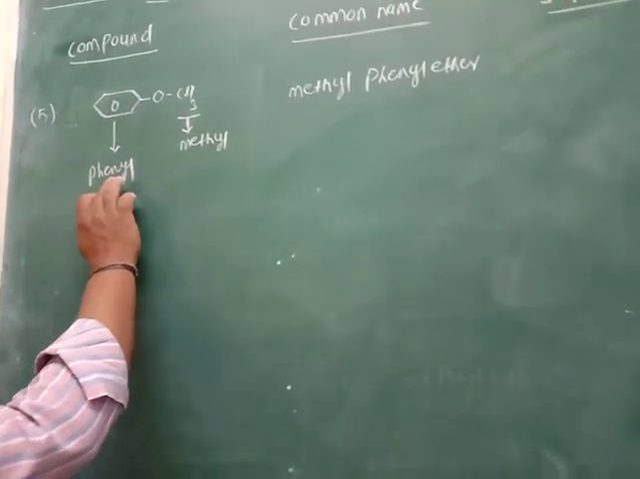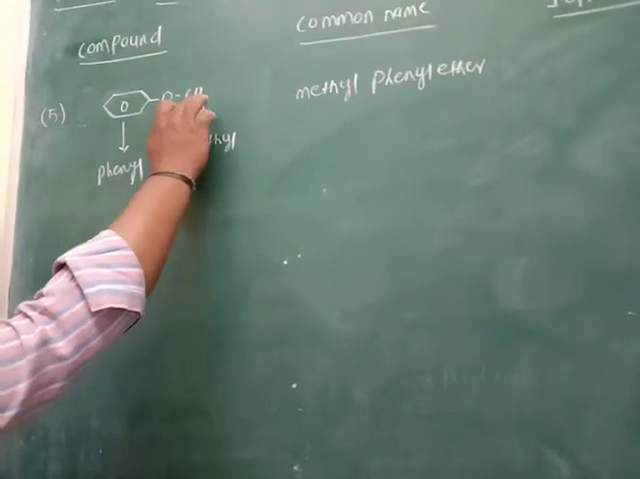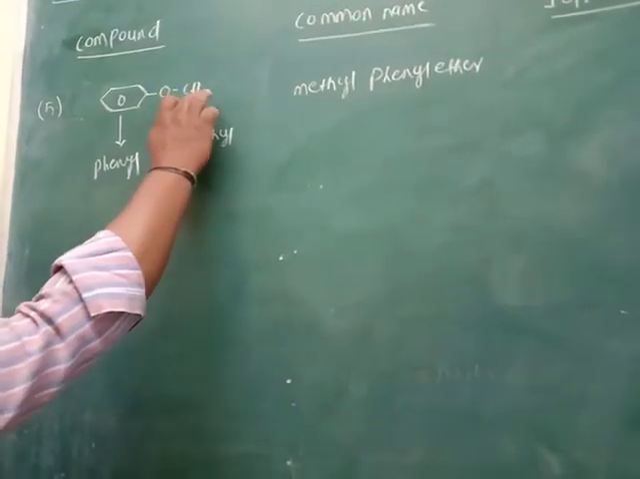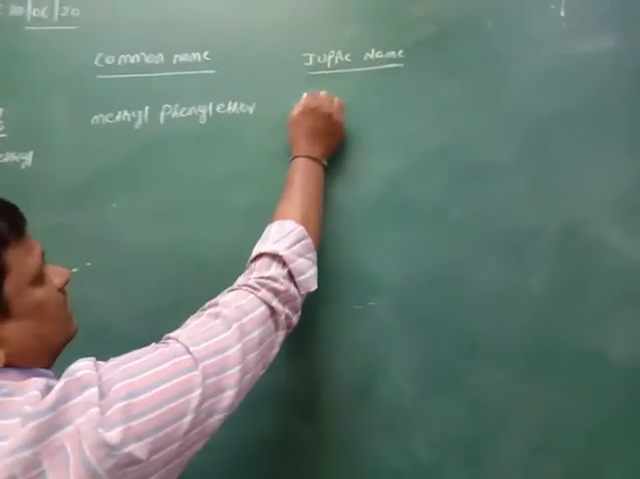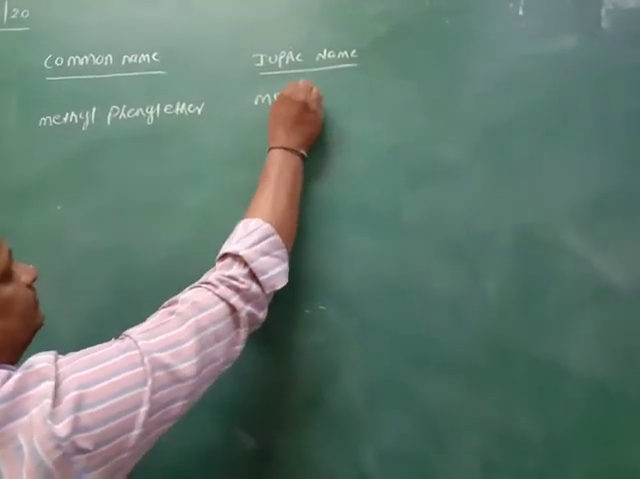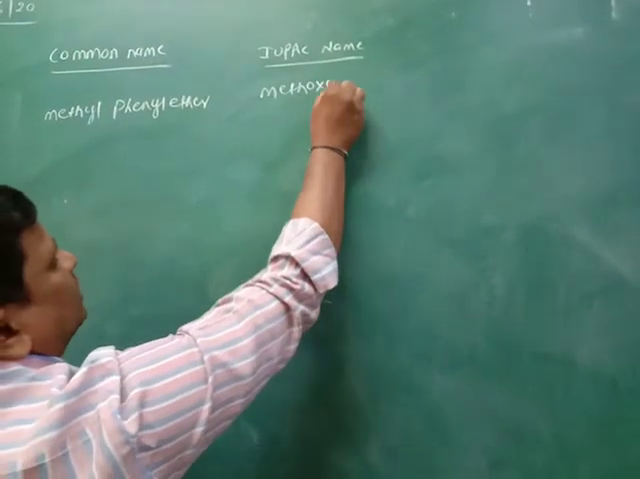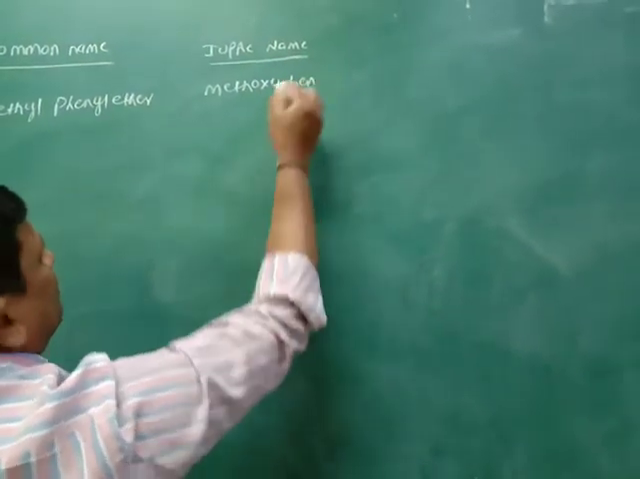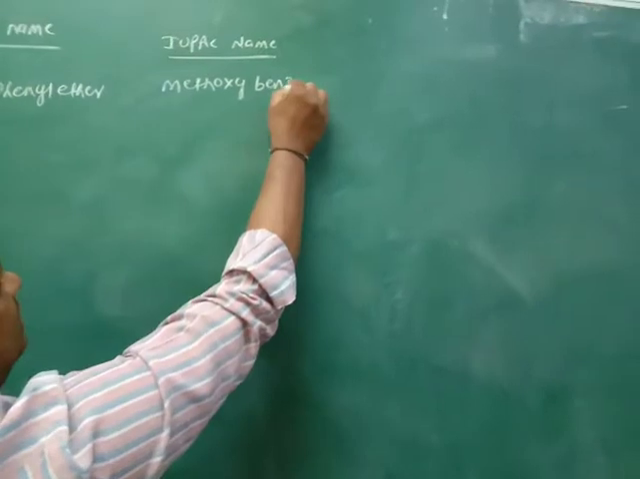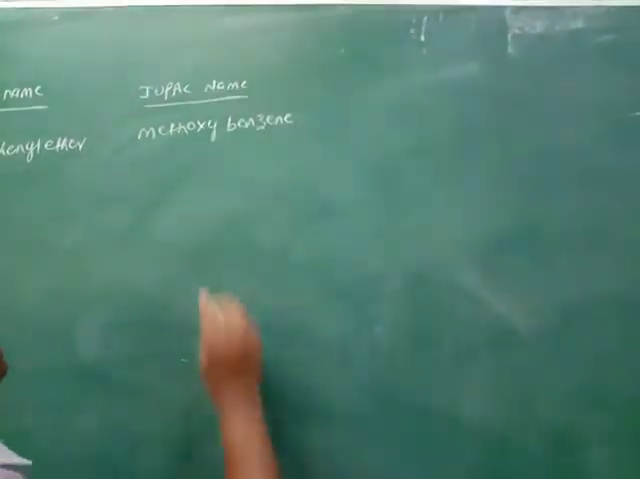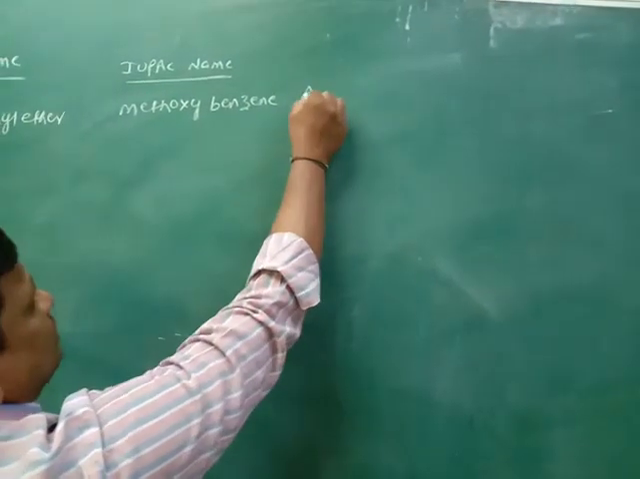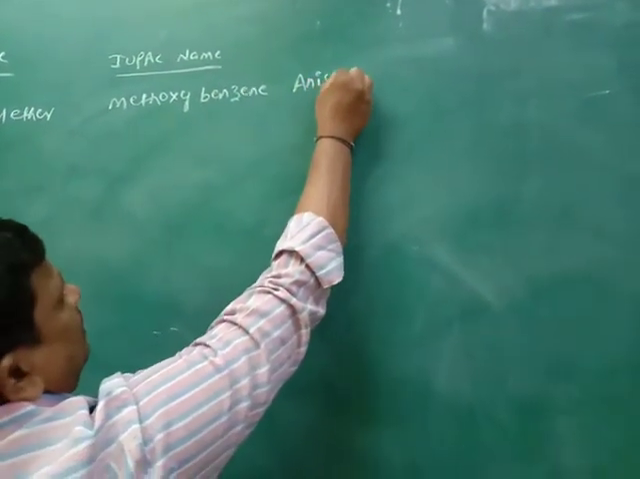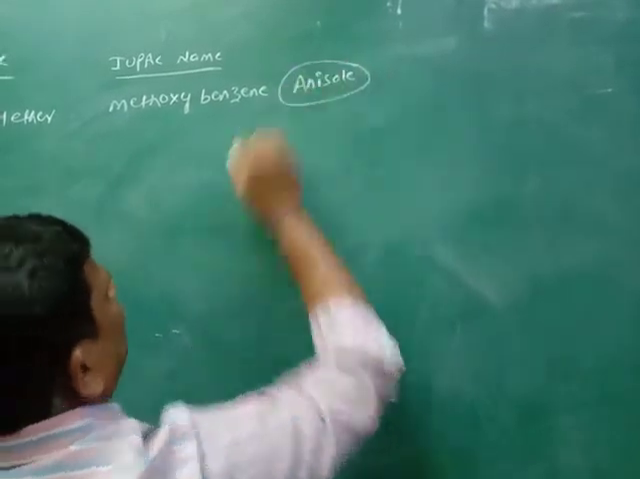Then the IUPAC name: the phenyl group is the bulky group, and the methyl group is the smaller group. The smaller group with oxygen is methoxy. So it is methoxybenzene. The common name of methoxybenzene is anisole. It is an important compound.